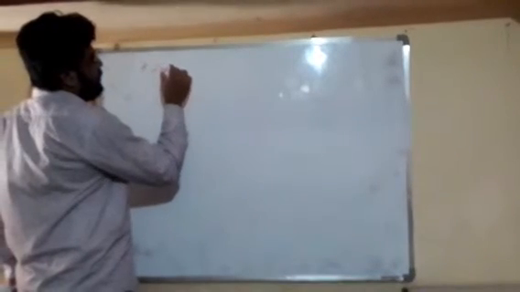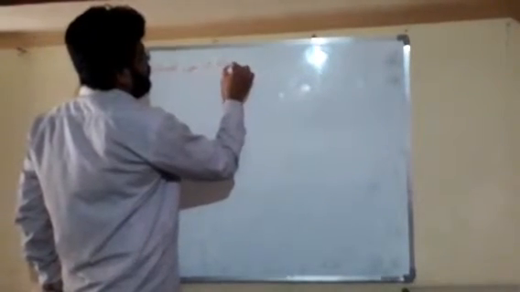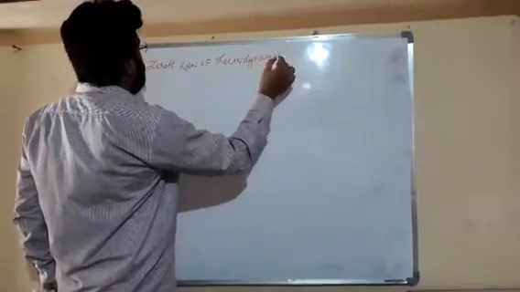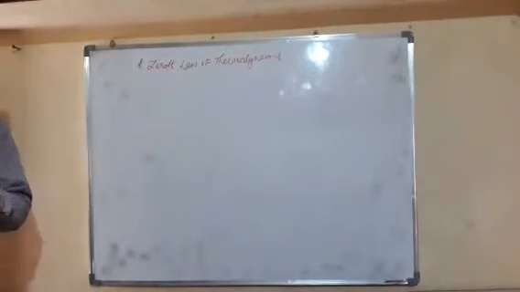Now we will start our thermodynamics laws, friends. We will start from the zeroth law of thermodynamics. Dear friends, what is the zeroth law of thermodynamics?